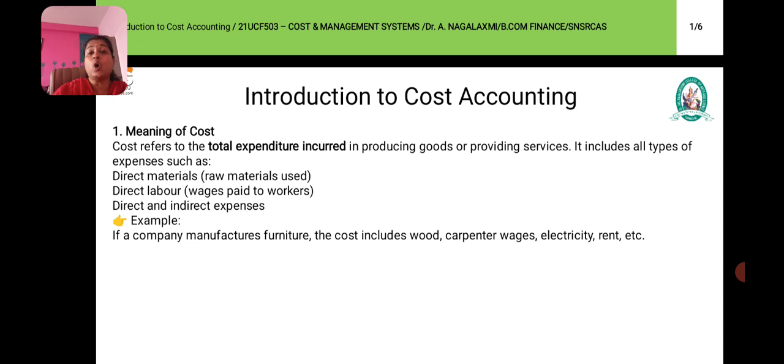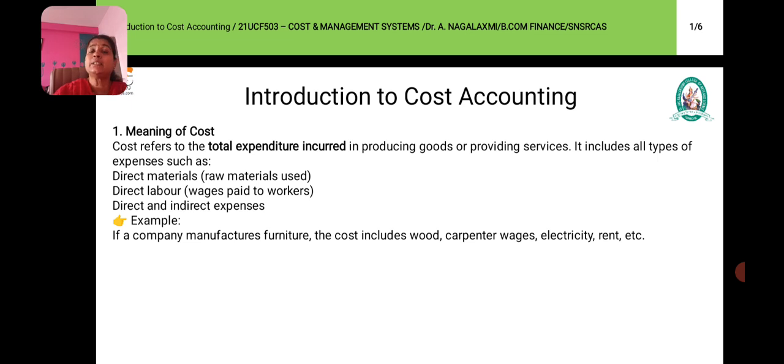It includes all types of expenses. So, what are all the expenses included in the cost? Direct material means the raw material used to manufacture a product. Next is direct labor.